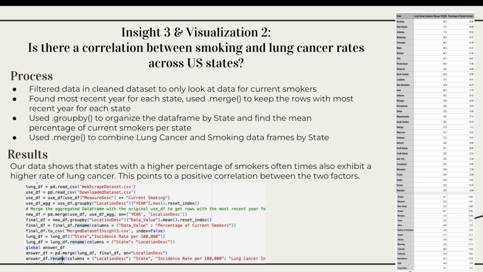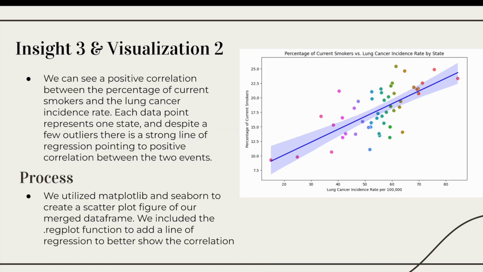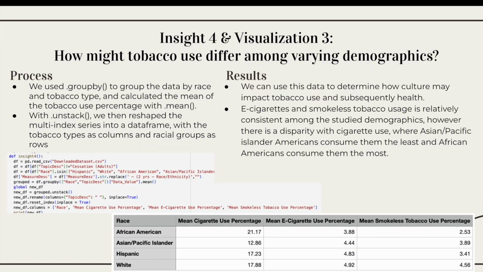Our results showed that the states with higher percentages of smokers oftentimes also exhibit a higher rate of lung cancer. This points to a positive correlation between the two factors. We can see a positive correlation between the percentage of current smokers and the lung cancer incidence rate. Each data point represents one state, despite a few outliers. There is a strong line of regression pointing to a positive correlation between the two events. We utilized matplotlib and Seaborn to create a scatterplot figure of our merged data frame. We included the regplot function to add a line of regression to better show the correlation.